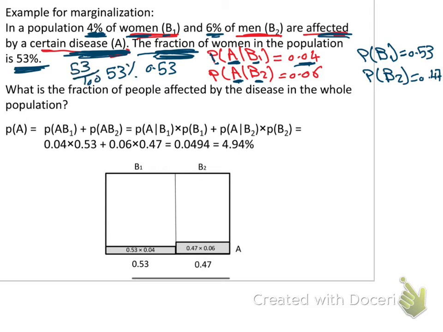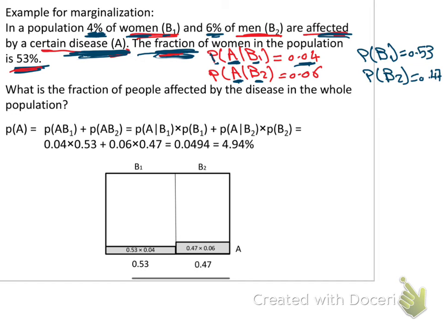For the students who are used to fraction meaning a numerator over a denominator, and percentage being only percentage, and this being decimal, here it is mixing. Sometimes he's using the same terminology, fraction, and he means the percentage or the decimal. Okay, just for your info. So the fraction of the women in the population is 53%.